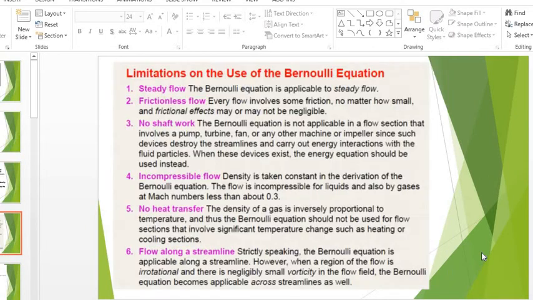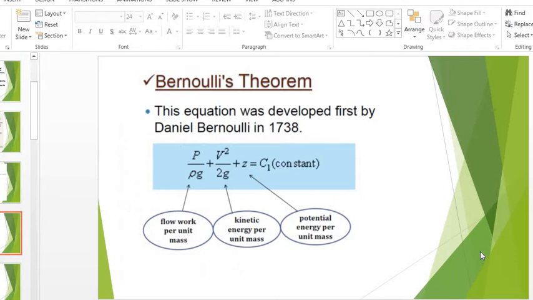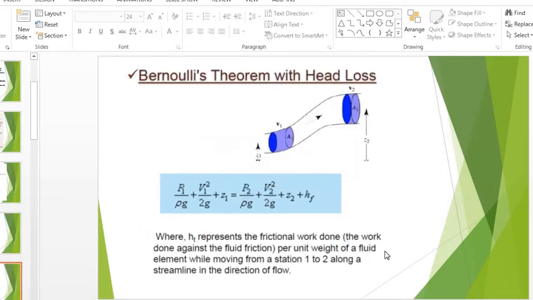I will tell you. According to Bernoulli's theorem, the energy in the water which is flowing is due to the flow work per unit mass, or V square upon 2g, that is kinetic energy per unit mass, or this Z is potential energy per unit mass. I will tell you more.